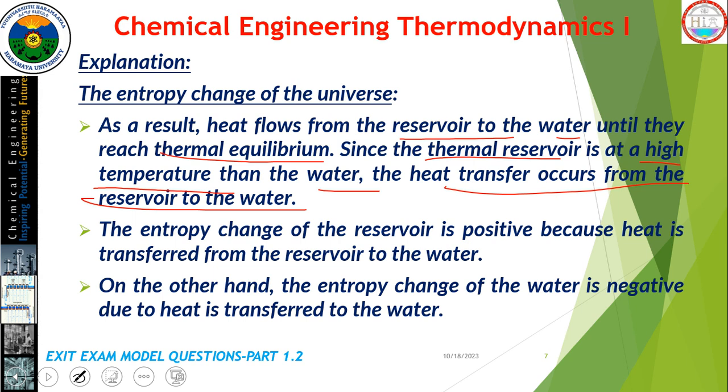The entropy change of the reservoir is taken as negative or positive according to the direction of heat flow, and the entropy change of the water is opposite, due to heat being transferred to the water.